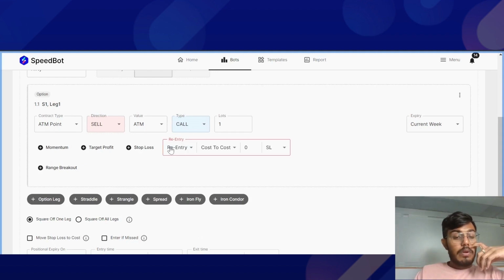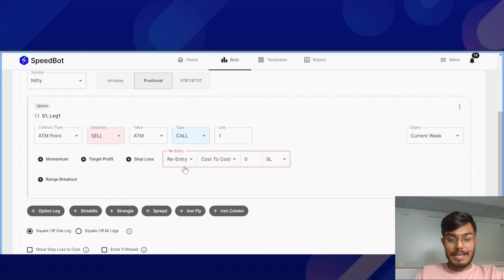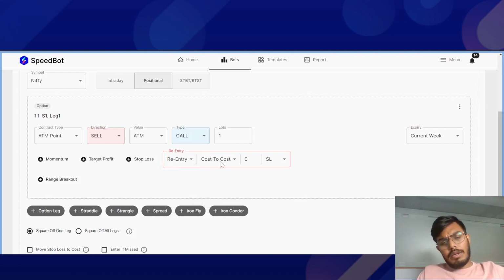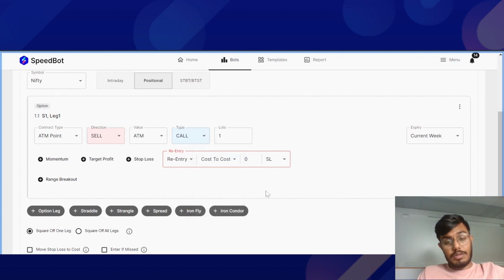Firstly, there are two types of re-entry or re-executions that you can do in the option bot builder. First up is on the leg level basis. That is, this individual leg I've selected, which is shorting the call option. Over here I'm able to see the re-entry and re-execution feature on a leg level basis. And if I see the drop-down, all the features of re-entry and re-execution are there.